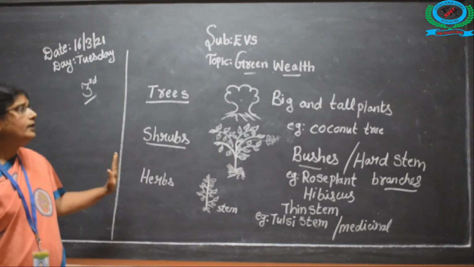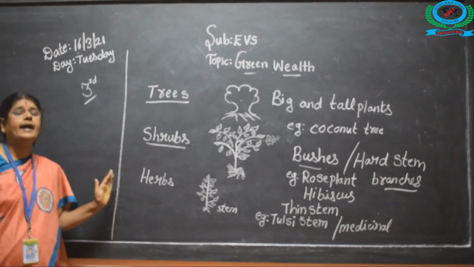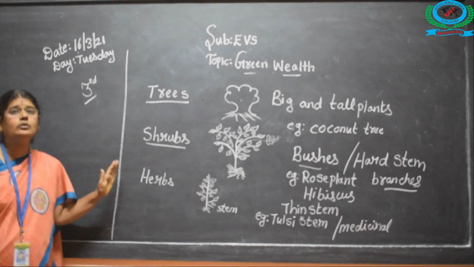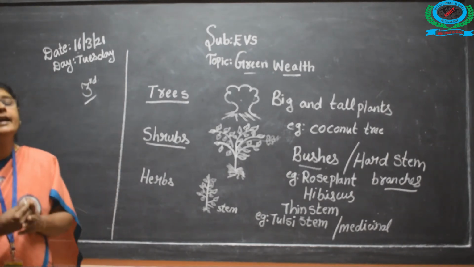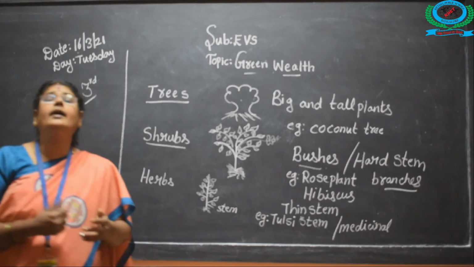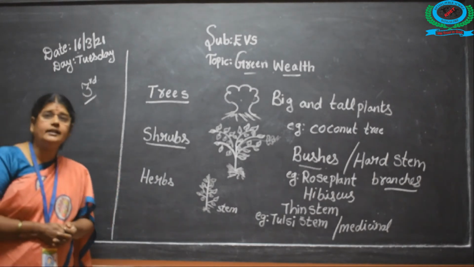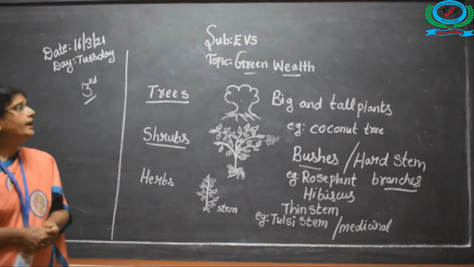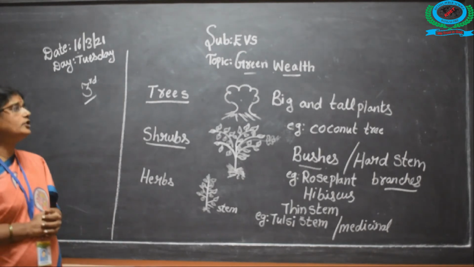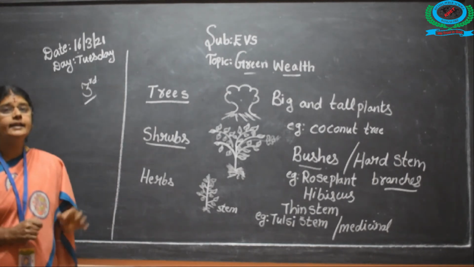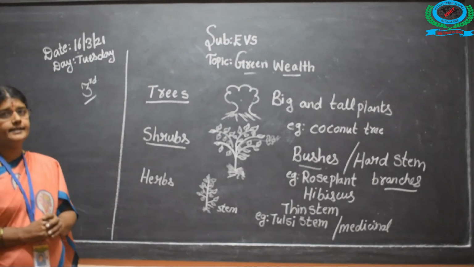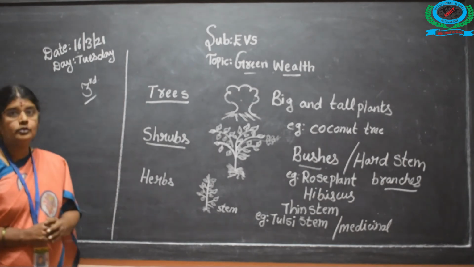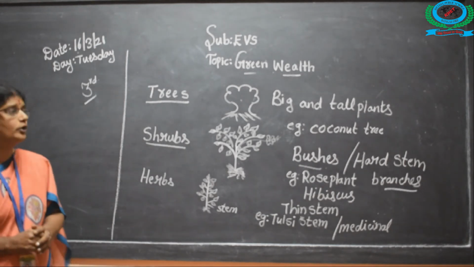Got it, children? Today you have to practice this. You have to listen. You can observe. You can go through the plants. What are you seeing? Trees. In the next class, I will teach you creepers and climbers. Now first, you have to understand what I taught you.